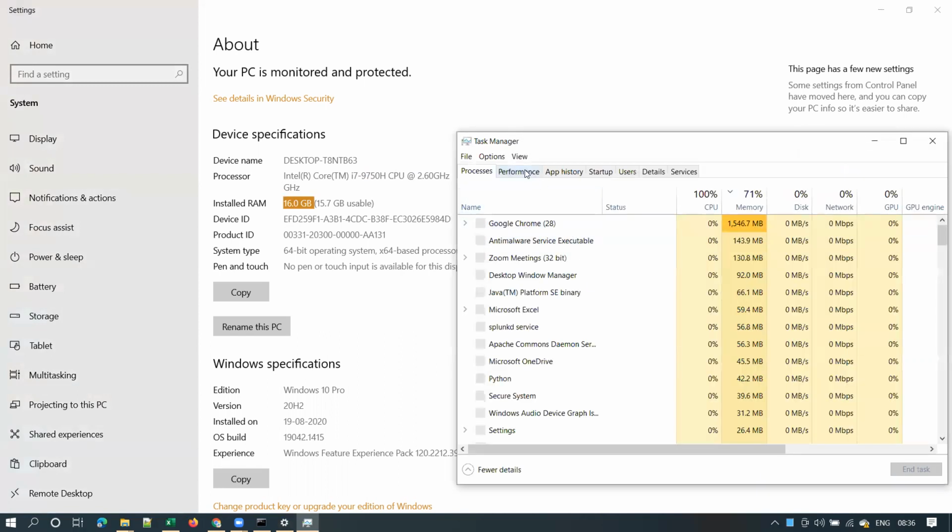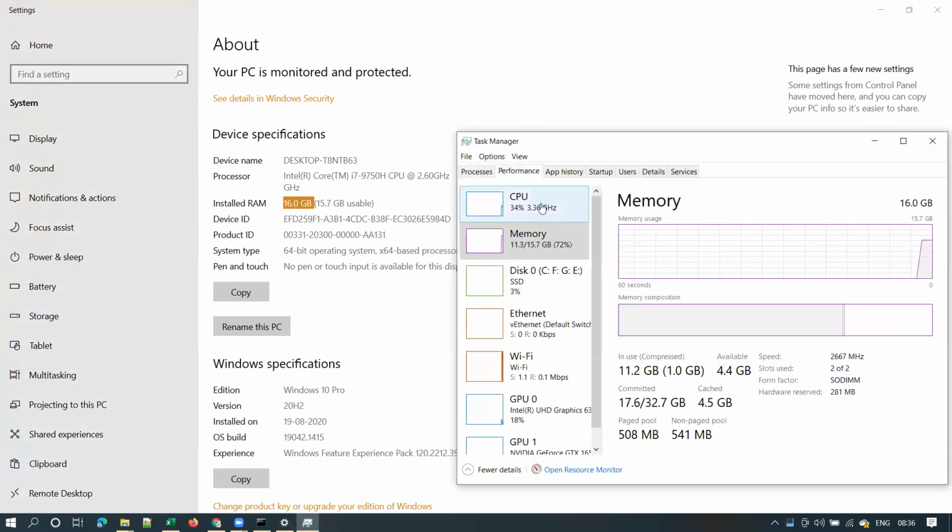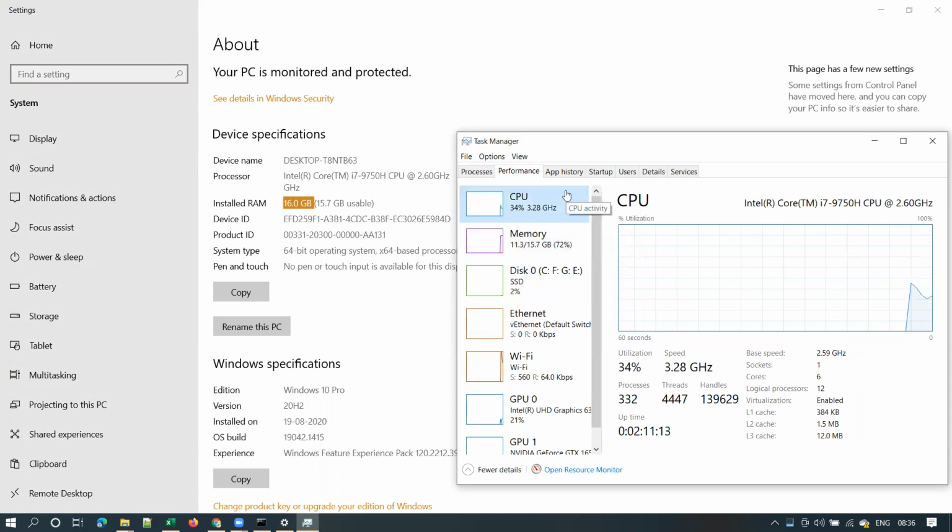So you can see the same information in Task Manager as well. Can you please open Task Manager on your machine? Everyone, please open Task Manager on your machine, guys. You need to know this information. Every software engineer should know how to check this information, guys. Can you please open Task Manager, come to the Performance tab and click on CPU, right? So here also you can see the same information.